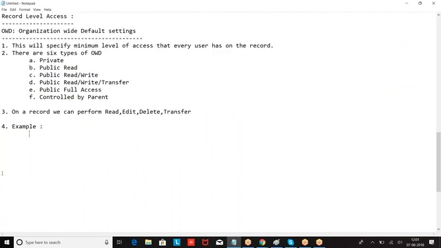Let's assume we have a customer object. We have name, and I am giving customer ID. So there is a customer object. We have 3 records in it. Okay. So we had OWD.